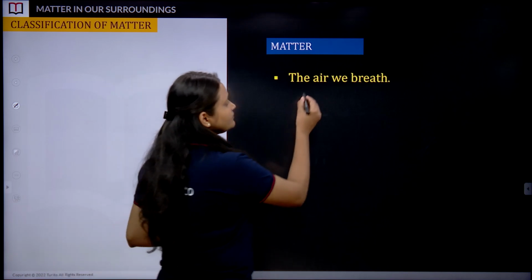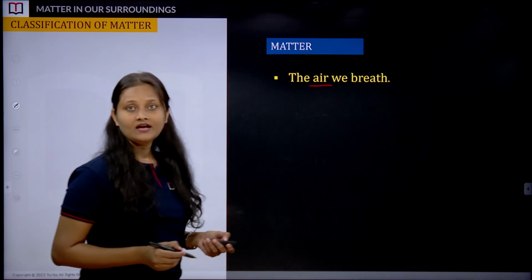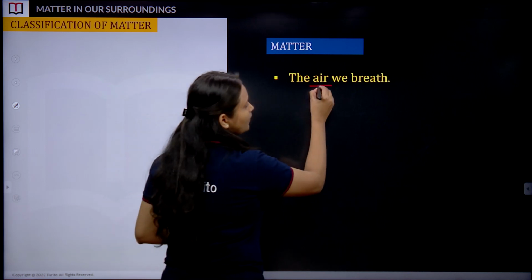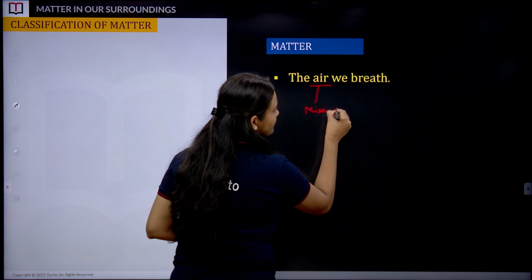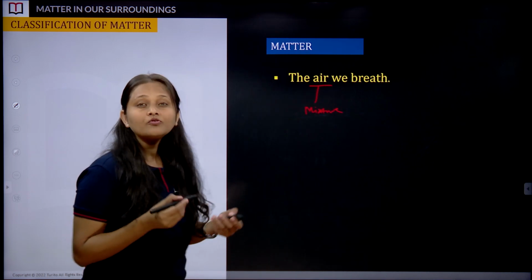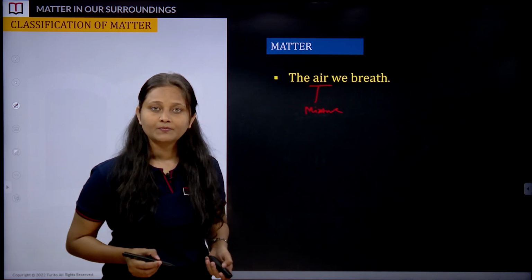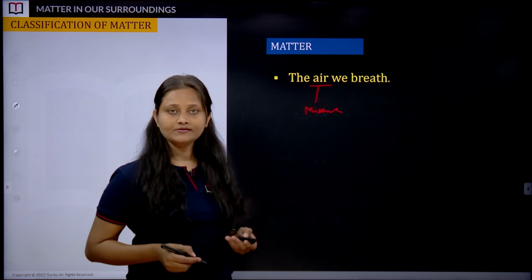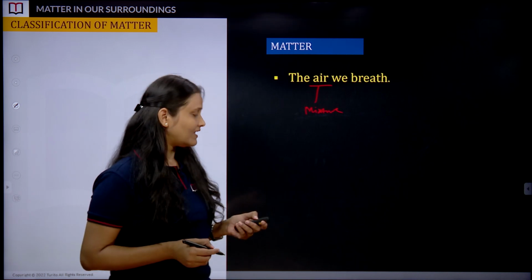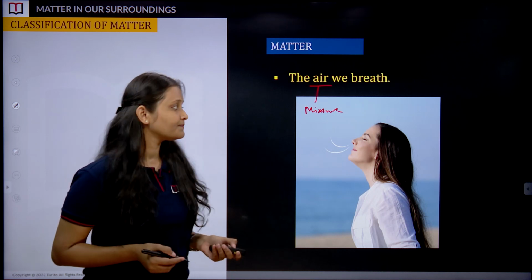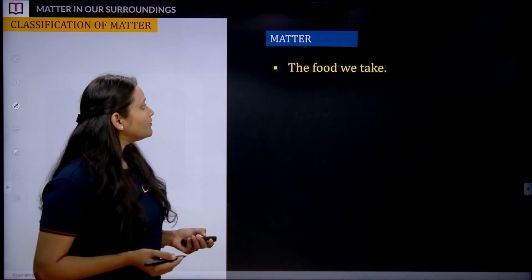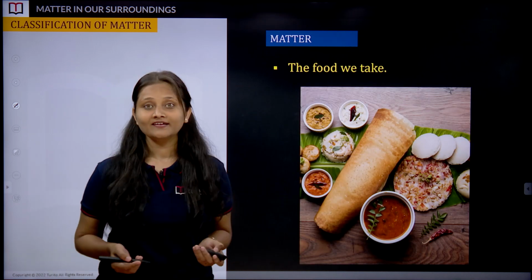So the air which we breathe, and we know that air is nothing but what? It's a mixture, a homogeneous mixture. It is made up of so many gases and water molecules. So that's how we can say the air which we breathe is a form of matter, an example of matter. Moving ahead, we have the food we take.